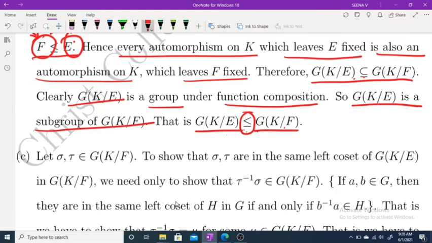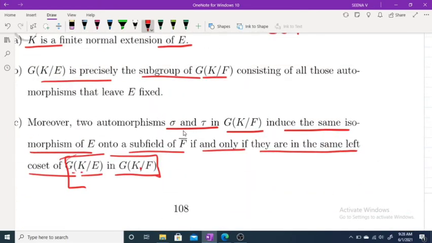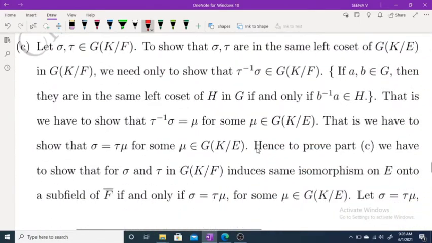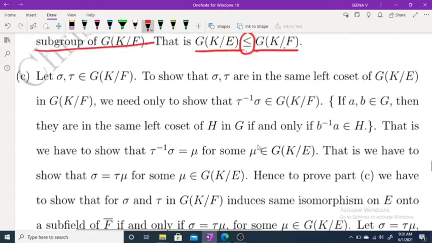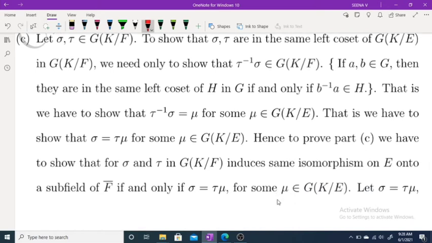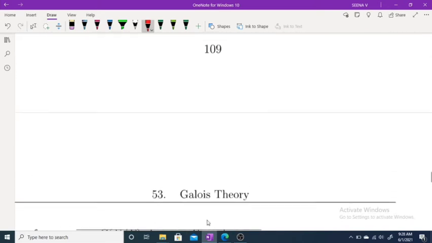Okay. Now what do we have to prove? The last one is, we have to prove that sigma and tau induce the same automorphism of E onto a subfield of F closure if and only if they are in the same left coset of G of K over E in G of K over F. Okay. So how do we write left and right cosets?